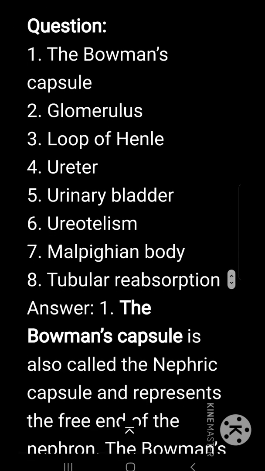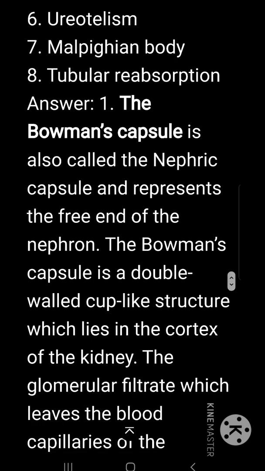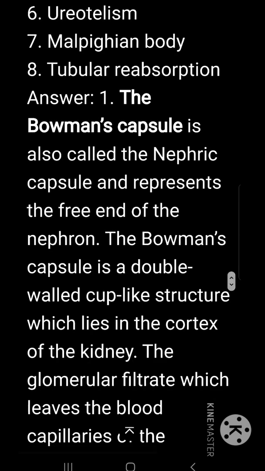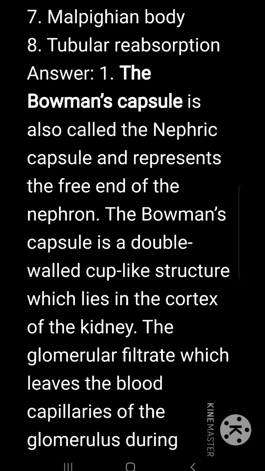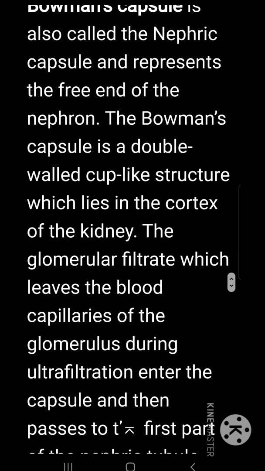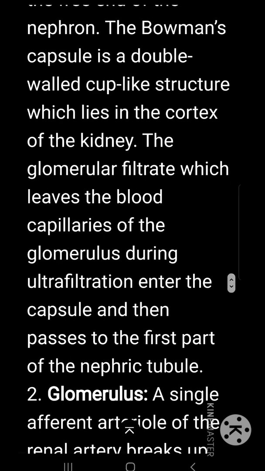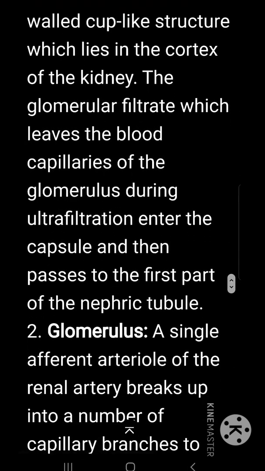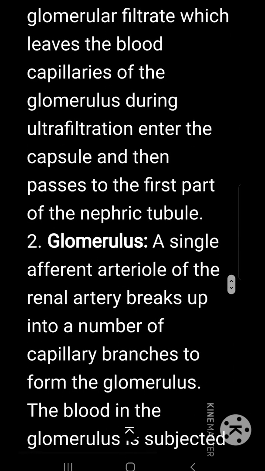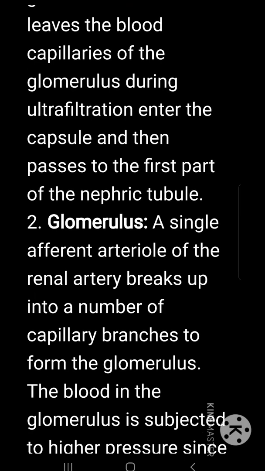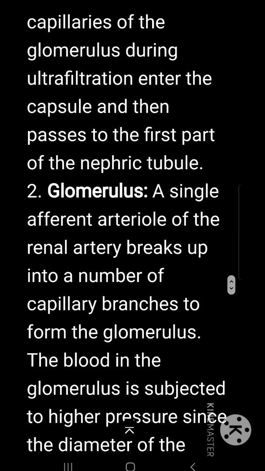Explain the terms. The Bowman's capsule. The Bowman's capsule is also called the nephric capsule and it represents the free end of the nephron. It is a double-walled cup-like structure which lies in the cortex of the kidney. The glomerular filtrate, which leaves the blood capillaries of the glomerulus during ultrafiltration, enters the capsule and then passes to the first part of the nephric tubule.